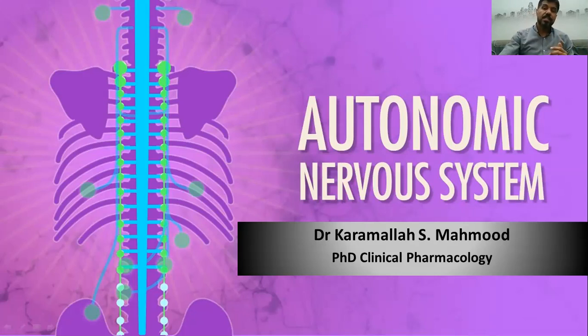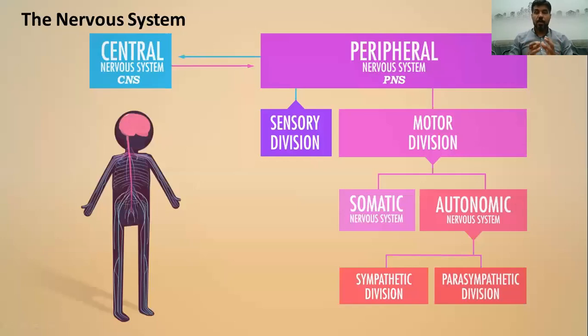So just before starting our lecture today, I'm going to remind you about the biological divisions or parts of your nervous system. The nervous system consists of two main compartments. The central part, which is called the CNS, or the central nervous system, and this part represents the brain and the spinal cord, الدماغ والحبل الشوكي. However, the peripheral part is called the PNS, or the peripheral nervous system, and this part represents the nerves or the nervous tissues that are located outside of the central nervous system.